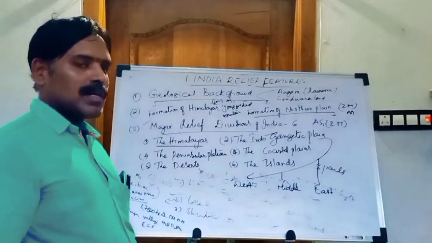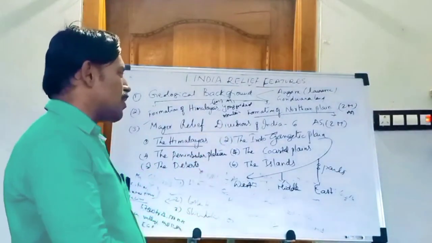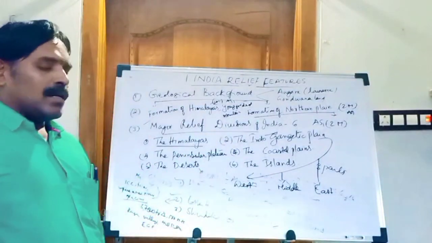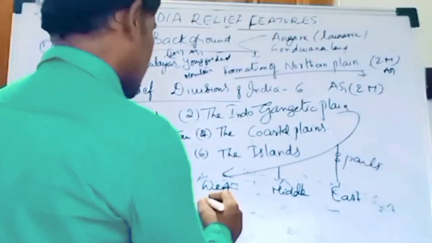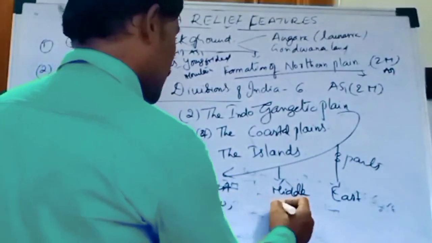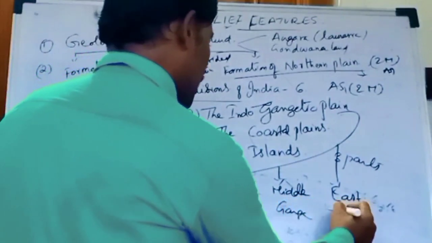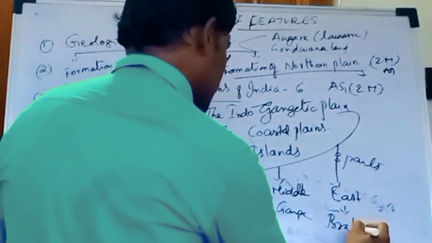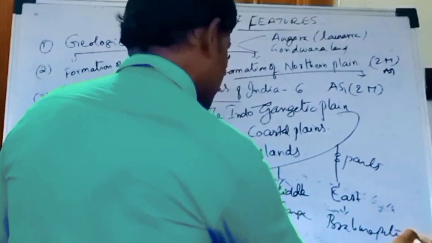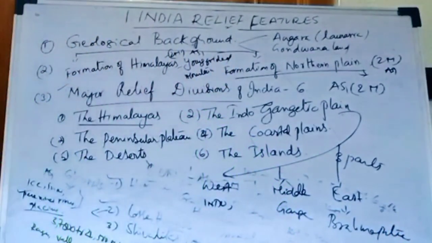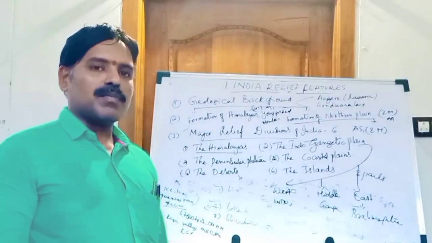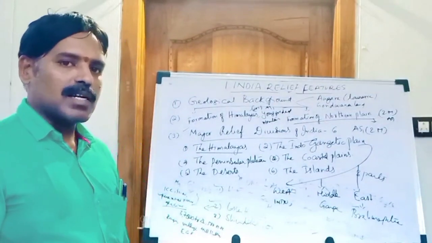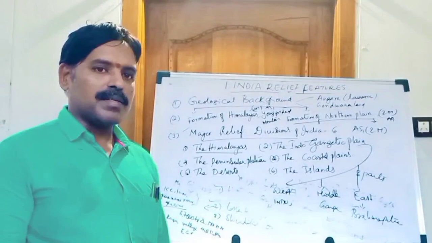So how was the Indo-Gangetic Plain formed? Mainly we have to say that the 3 perennial rivers, that is Indus, Ganga and Brahmaputra, and their tributaries brought the sediments and silts and formed the Indo-Gangetic Plain. This is the main concept.